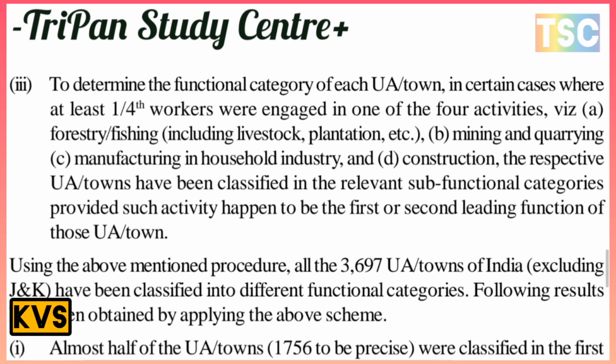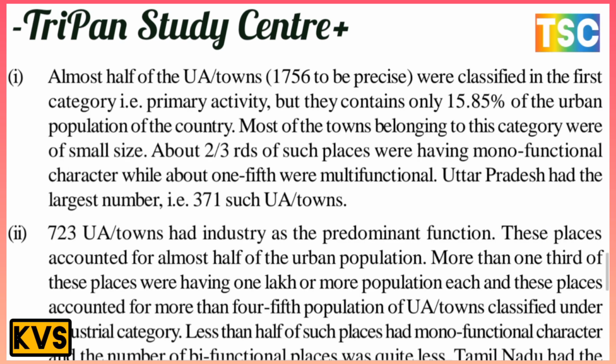Using the above mentioned procedure, all 3,697 UA towns of India, including Jammu and Kashmir, have been classified into different functional categories, and the following result has been obtained by applying the above scheme. The first category: almost half of the UA towns, 1,756 to be precise, were classified in primary activity, but they contain only 15.85% of the urban population of the country.